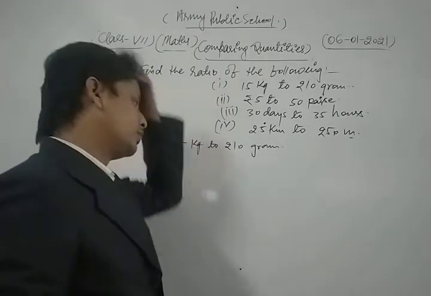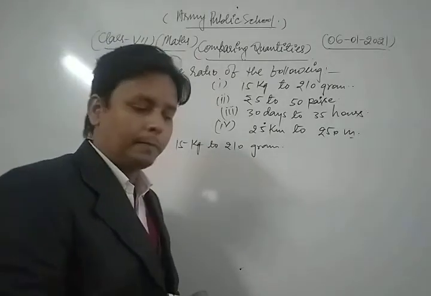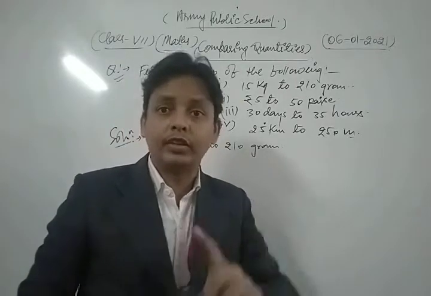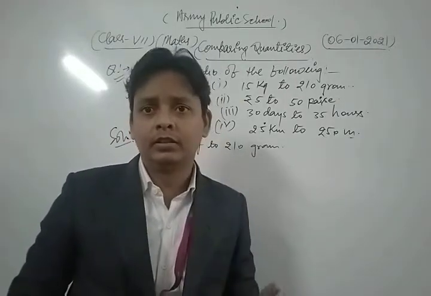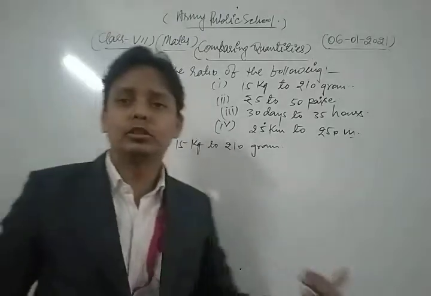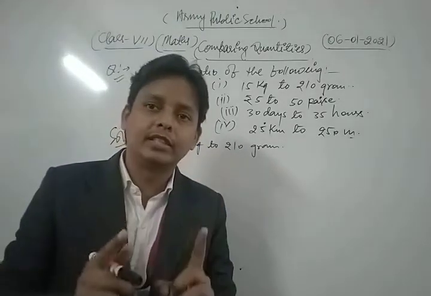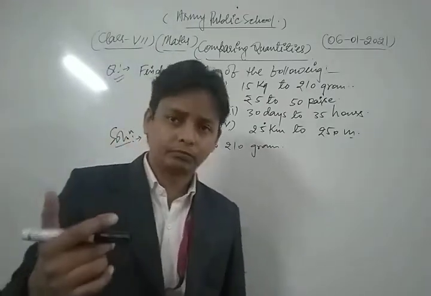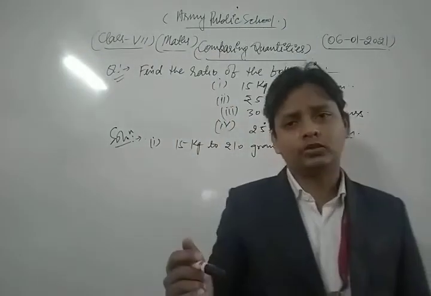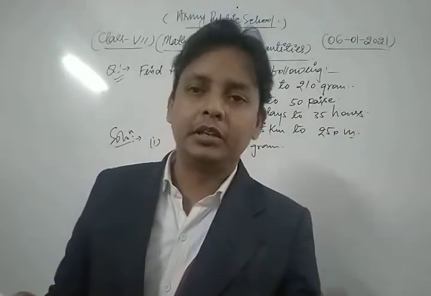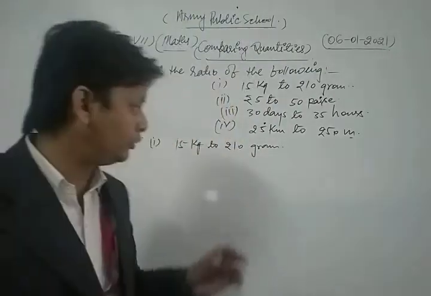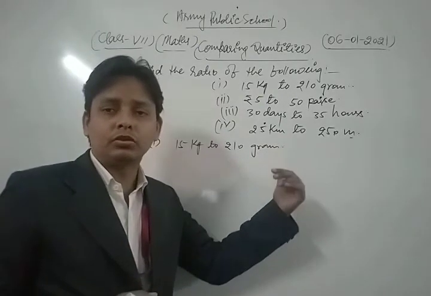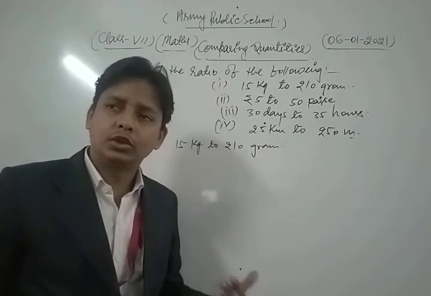Now let's see. What is the process to solve these questions? Dear friend, in order to find the ratio between two similar quantities, we compare the similar quantities. Now, you know that kilogram and gram both represent the mass or weight of an object, so we always compare between similar quantities. So in order to compare two similar quantities, first of all we convert them into the same units. This is in kilogram, this is in gram. So first of all we convert gram into kilogram, or we convert kilogram into gram.